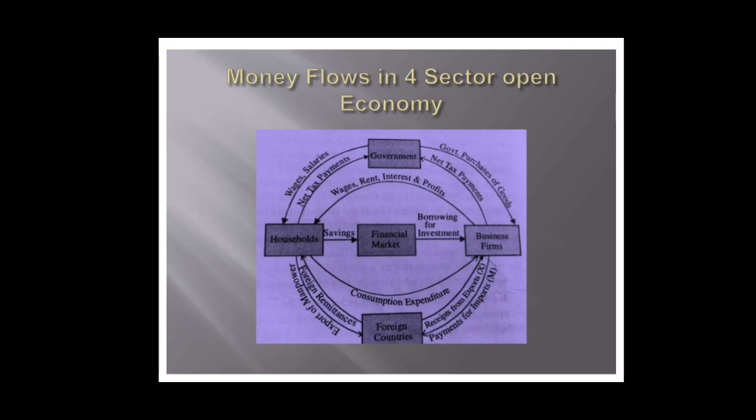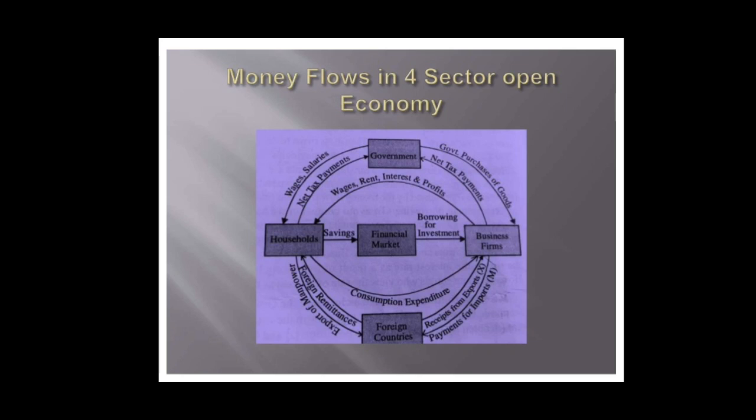This model here reflects activities of the rest of world sector along with other sectors of the economy. The producing sector receives payments for their exports to the rest of world and it makes payments for imports to the rest of world.